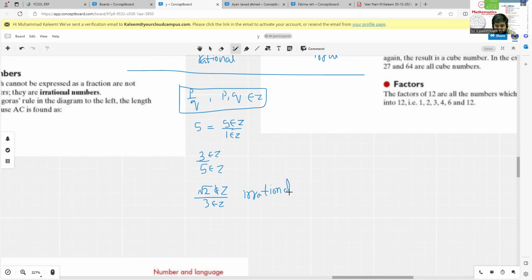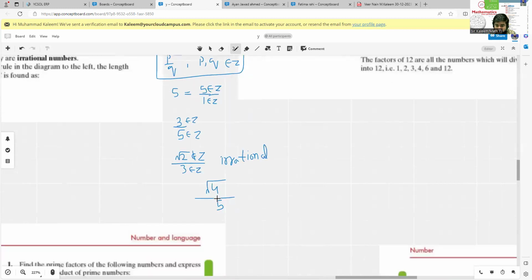Here we have one more example to discuss, because this one is also important. Suppose you have root 4 over 5. In the beginning, you don't have to give a statement directly. Firstly, you have to check whether the fraction is in simplest form or not. If it is not in simplest form, you have to convert it into simplest form. This is further solvable, so we simplify it and it becomes 2 over 5.